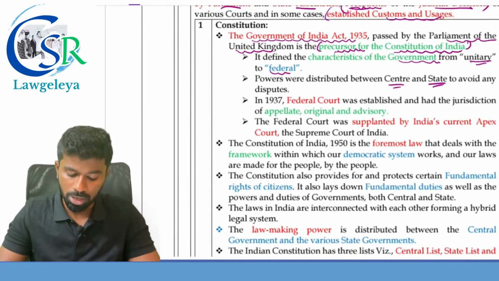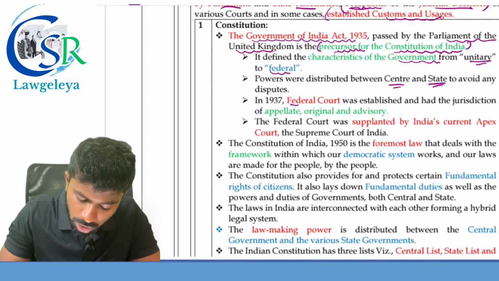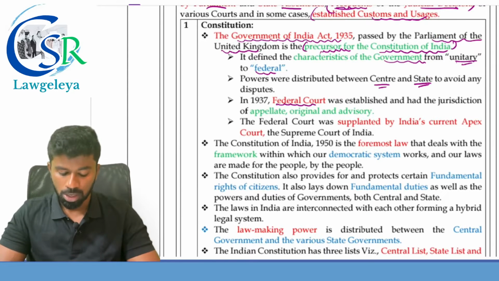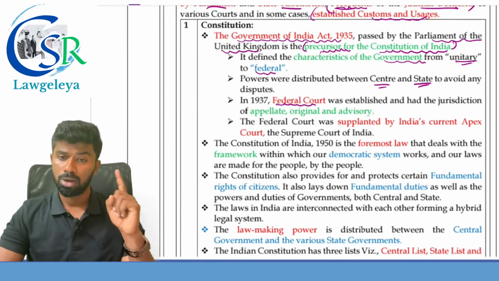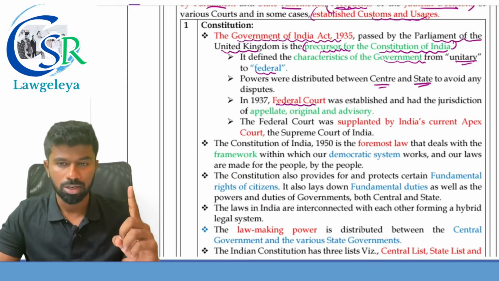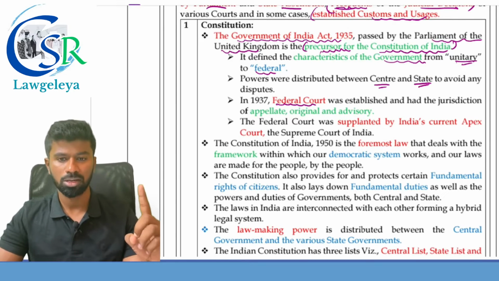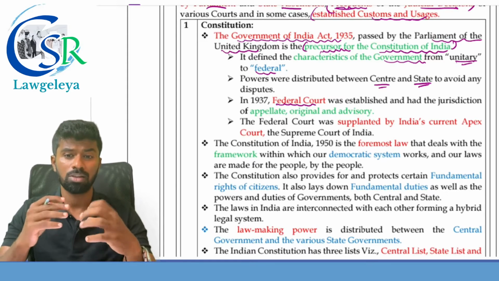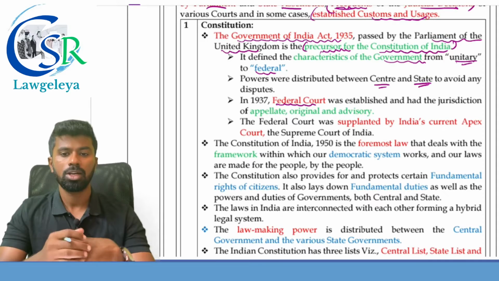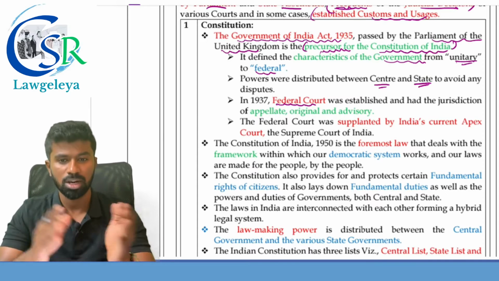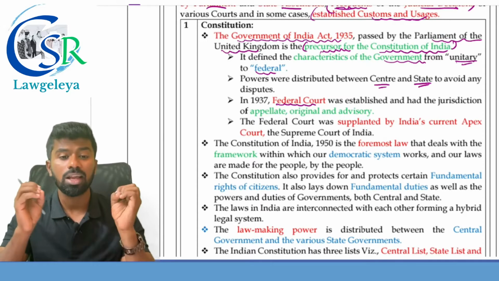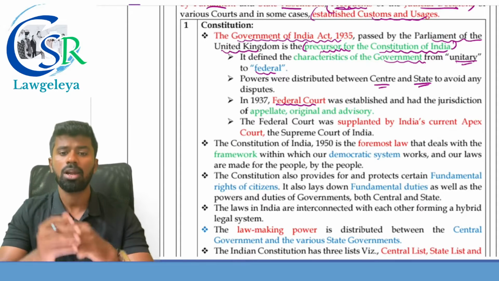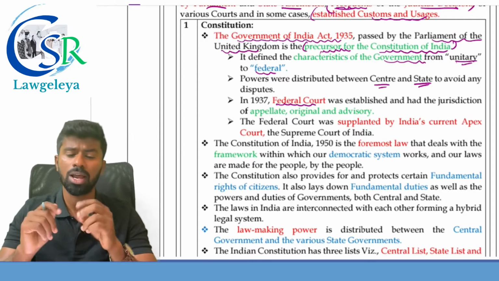In 1937, the Federal Court was established. Now it is called the Supreme Court of India. So the Government of India Act was made in 1935, passed by the United Kingdom parliament. It is a precursor to the Constitution of India. It defined the characteristics of our government as federal. It also distributed the powers between center and state to avoid disputes. And in 1937, after 2 years, the Federal Court was established, and it had appellate, original as well as advisory jurisdiction.